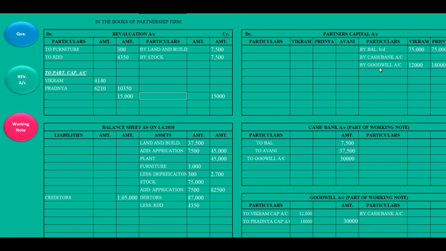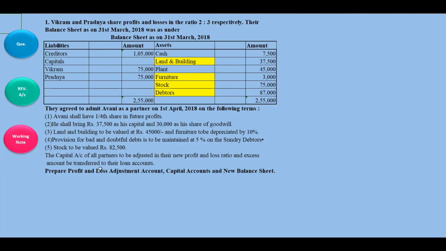This will go to the partners' capital account, credit side. I'll write here, by revaluation account, 4,140 and here 6,210, and here will be cash. Now student, see what this is. The capital accounts of all the partners are to be adjusted in their new profit sharing ratio.